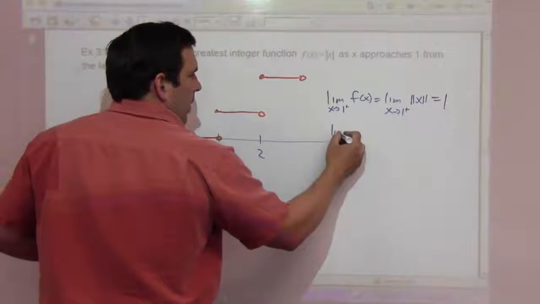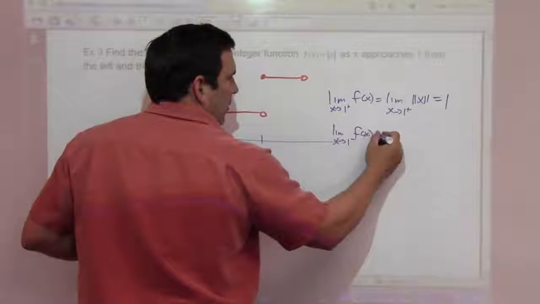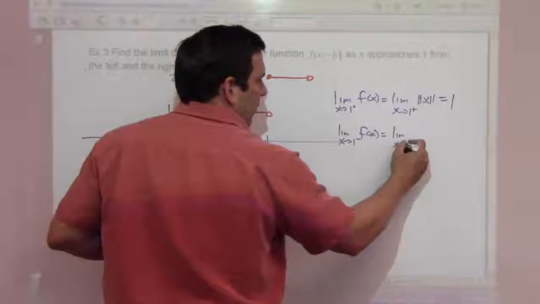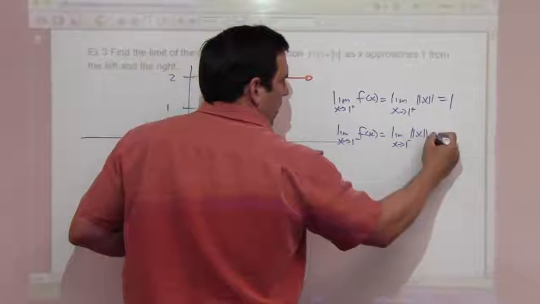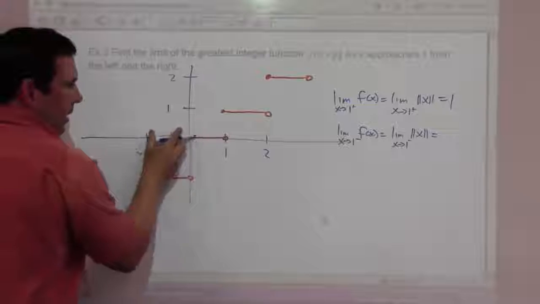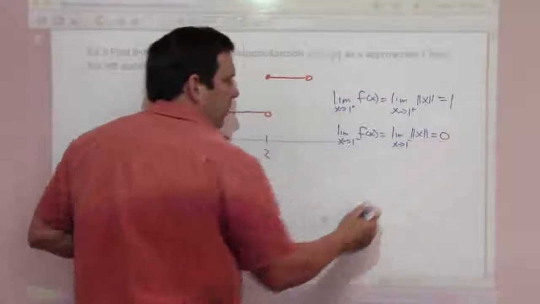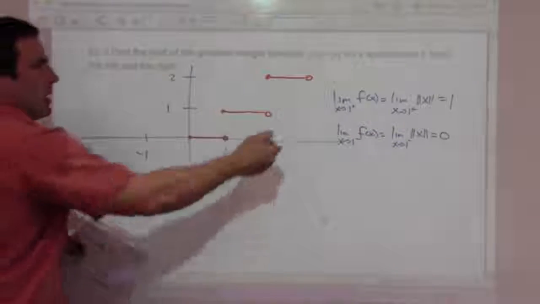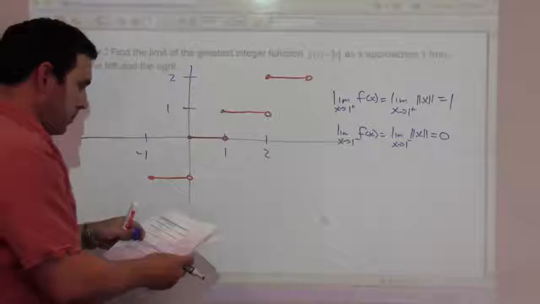And we'll find the limit as x approaches 1 from the left side. And that's going to be what? Well, that's down here on the left side of 1. It's over here. That's going to 0. So given that the limit is different from the right and from the left, this limit does not exist.